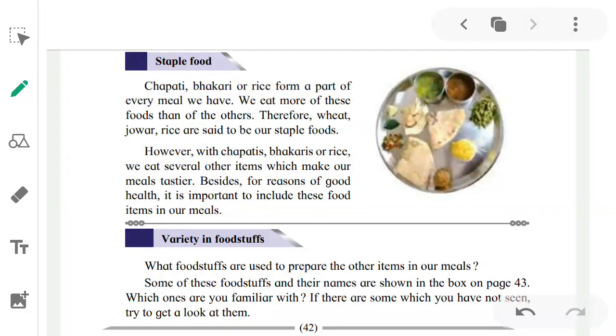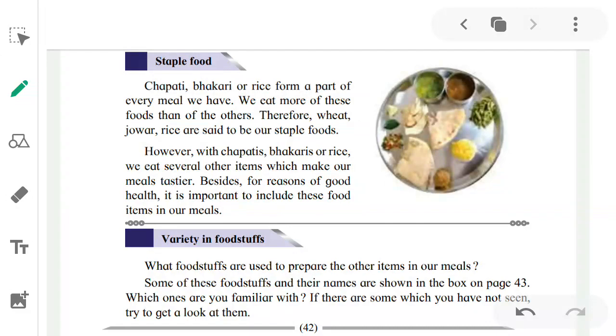Now staple food. What does staple food mean? We had seen in the earlier unit what staple food means. Now let's see once more. Chapati, bhakri or rice form a part of every meal we have. Generally we don't eat bhakri a lot, the jowar roti. But we eat chapati, which is wheat roti or plain roti, and rice. We need rice and chapati and bhakri in every meal we have.